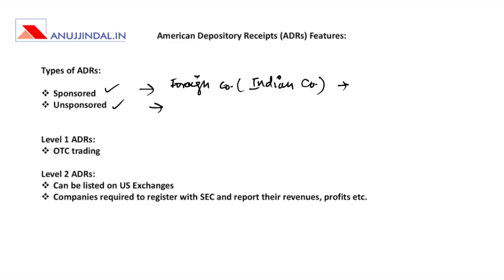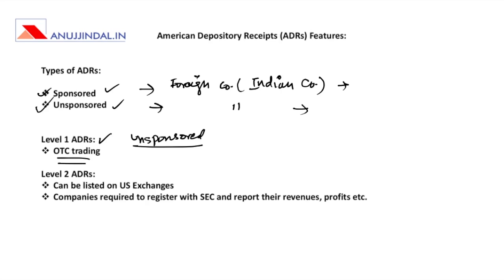Whereas an unsponsored ADR is one wherein the foreign company, that is Indian company, is not at all willing to get itself registered or get itself listed or get itself in any way included in the American stock exchange. So these are the two major types of ADRs, that is sponsored and unsponsored. Now level 1 ADRs are unsponsored ones. Why are they unsponsored? Because they are traded on the over the counter exchange.